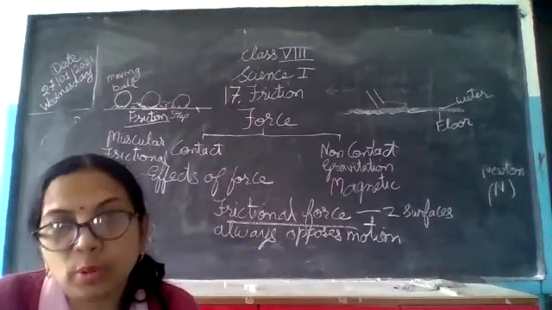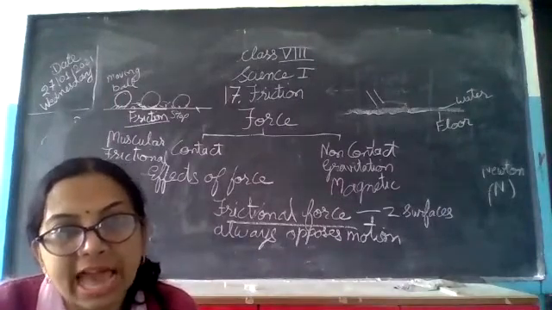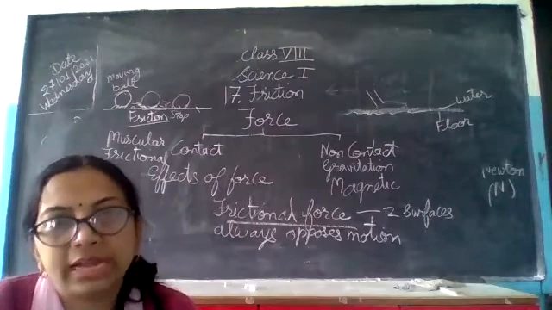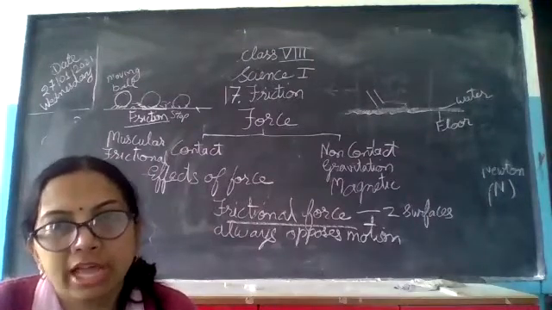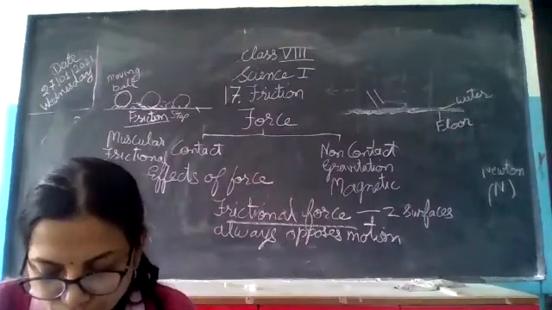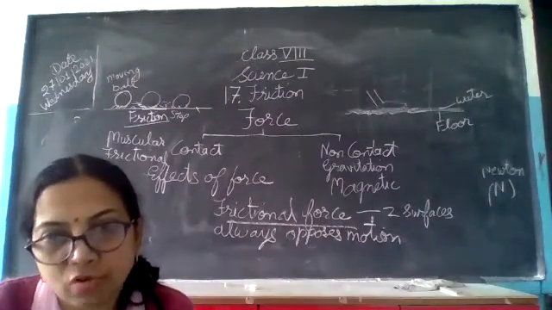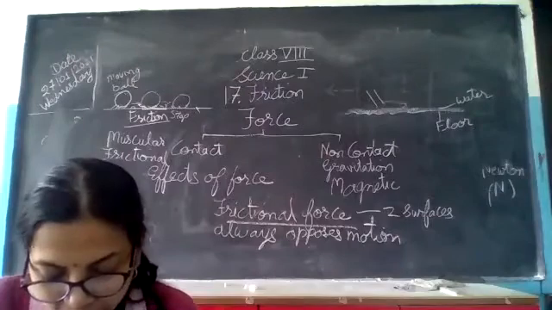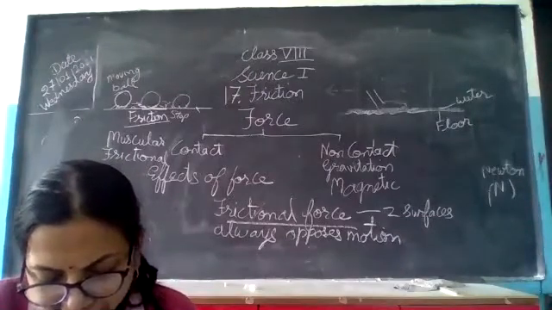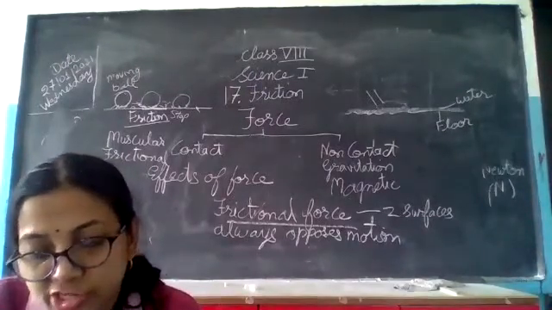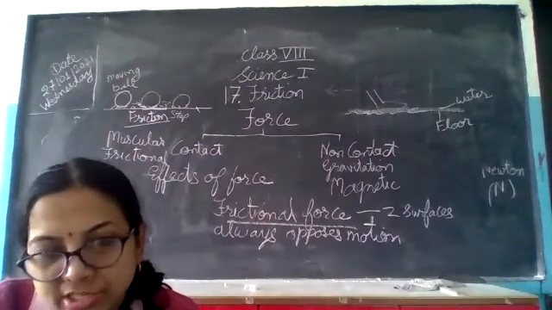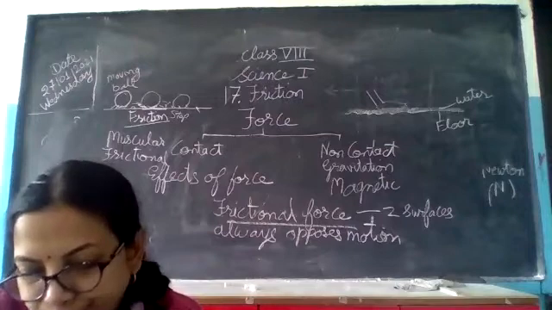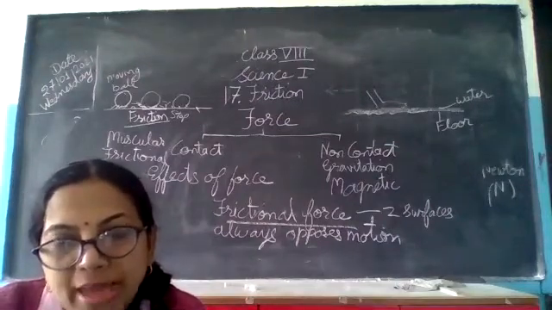So I hope you understood that the irregularities on the floor help in creating friction and help us in certain activities, and also in falling down. Next, the force acting on an object can be measured by an instrument called a spring balance.